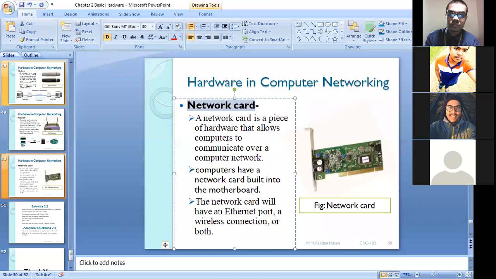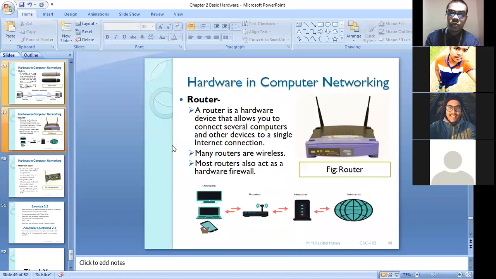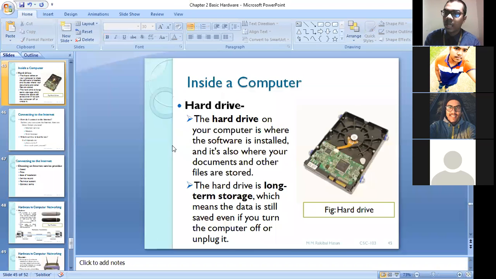So Sean already explained about the previous class. Let me share my slide with you. In today's class, we are going to learn about some networking hardware.